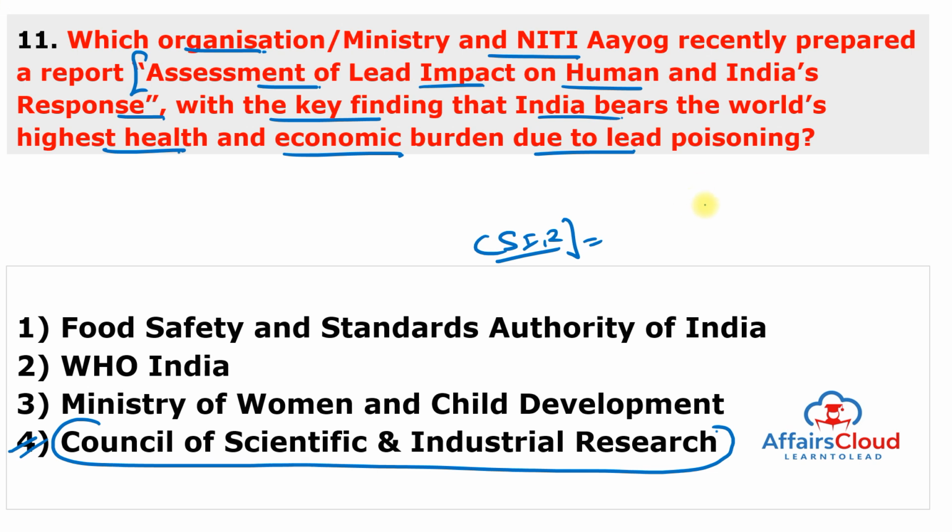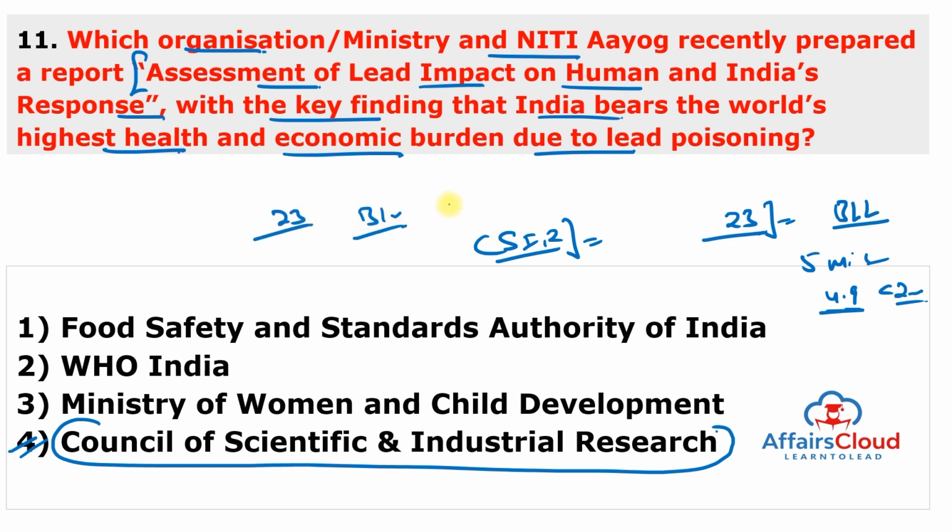In India, lead poisoning is prevalent in 23 states, with people having an average blood lead level that exceeds 5 microgram per deciliter, and 4.9 microgram per deciliter for children less than 2 years old. Among the 23 states, Bihar, Uttar Pradesh, Madhya Pradesh and other states have the highest average blood lead level, with more than 7 microgram per deciliter. India accounts for 26% of the global deaths due to lead exposure every year, and 50% of the children with elevated blood lead levels globally. So just remember, this report is prepared by CSIR and NITI Aayog.